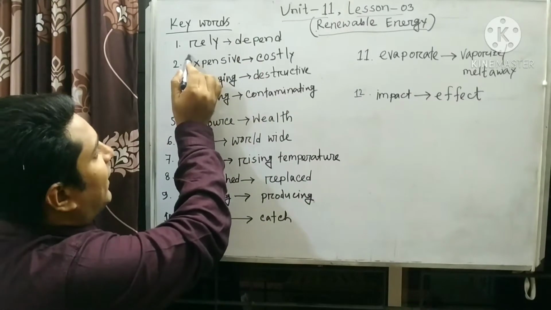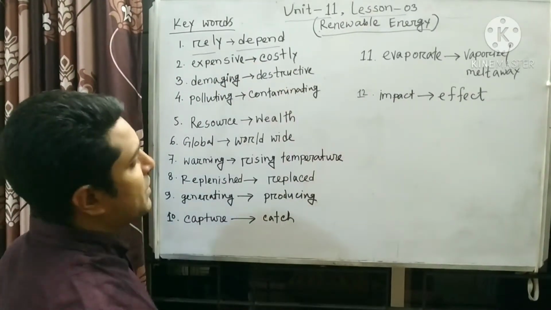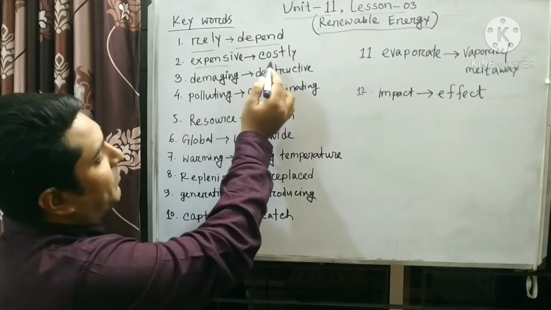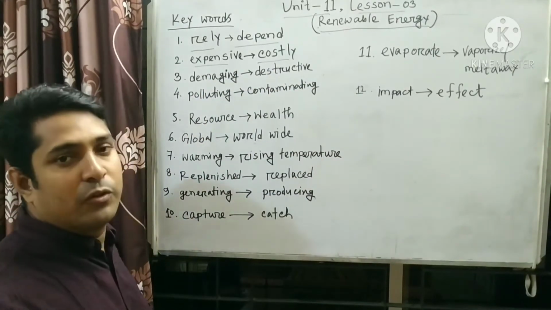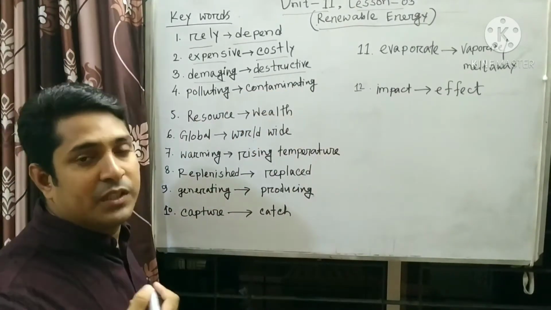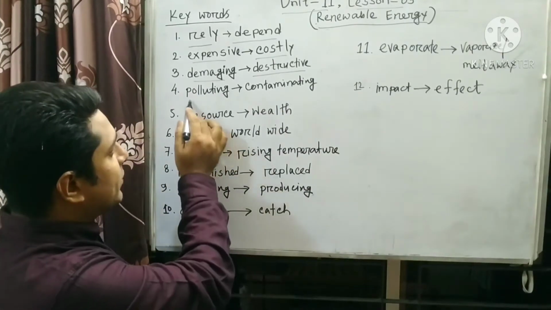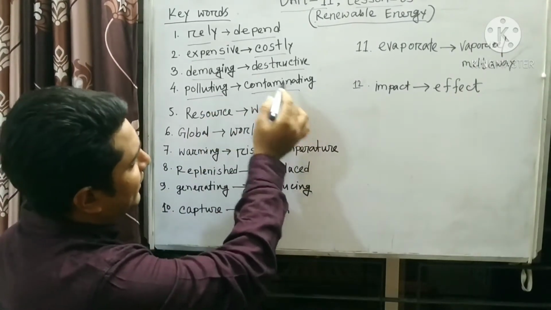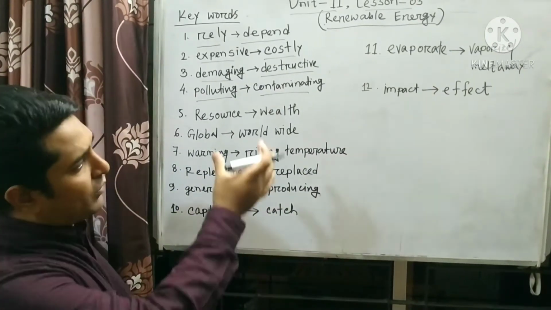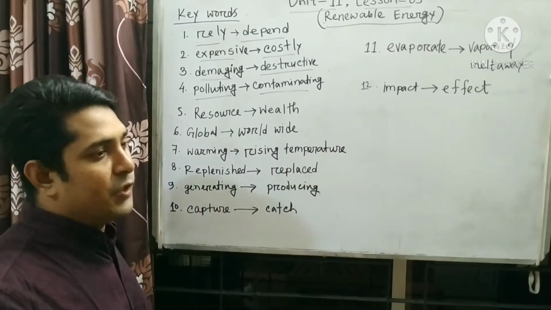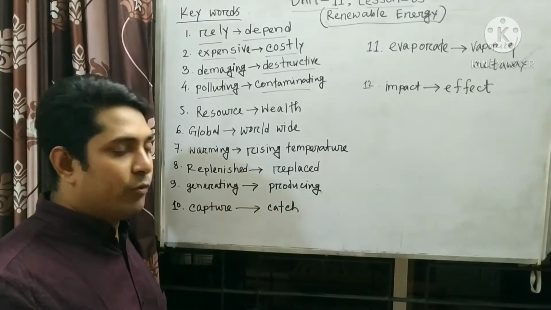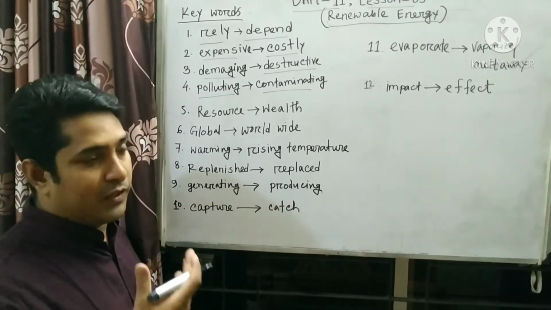So first of all, we will have some keywords. Have a look. Rely. You know, rely means depend on. And expensive, second word, expensive. The meaning is costly. Damaging means destructive. And then we have polluting. That is contaminating. These are the keywords. You have to learn all these words very carefully, because if you learn all these keywords, it will be very easy for you to understand the passage carefully, and then you will be able to answer all the questions easily. So learn the keywords first.